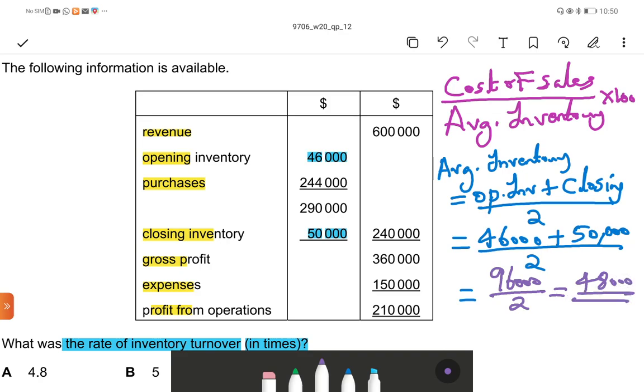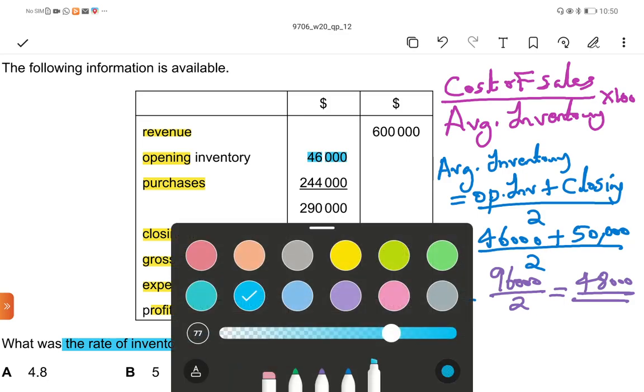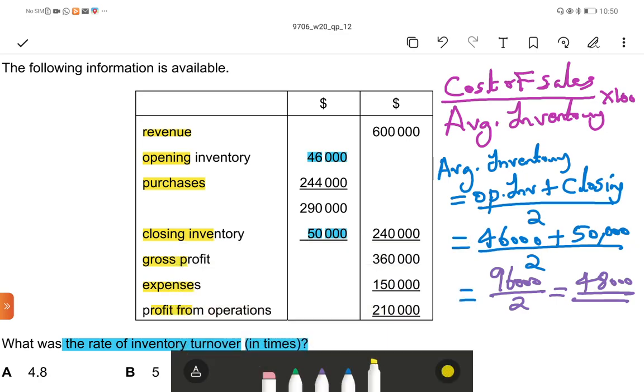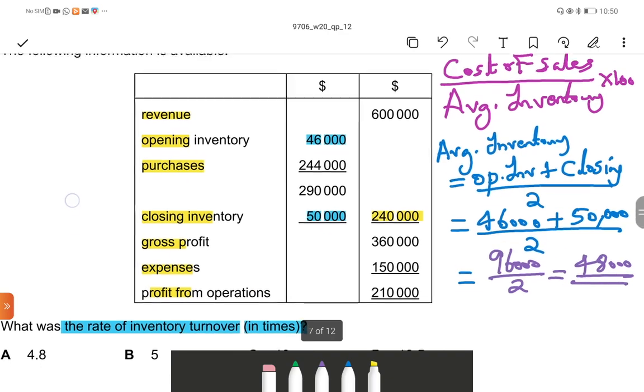Now we can apply this into the equation. What is the cost of sales? Cost of sales is opening inventory plus purchases minus closing inventory. Cost of sales is given, 240,000.